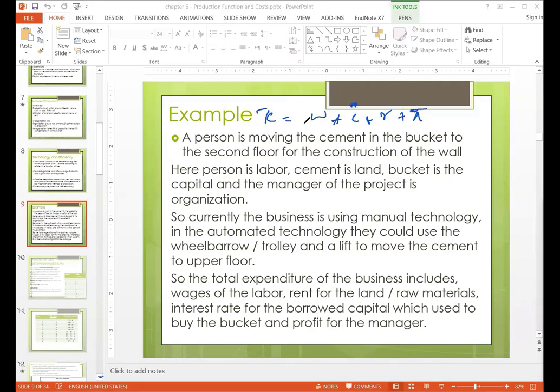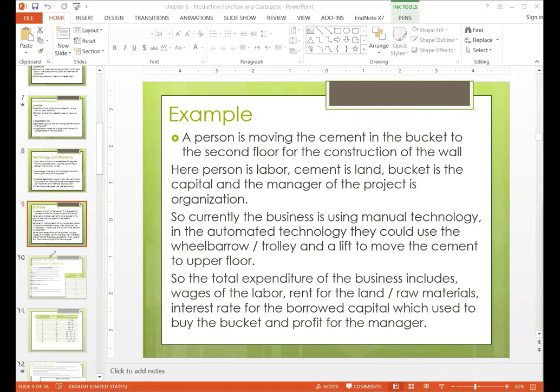Wage expense will come from the number of labor that they employ. Interest expense will come from the capital that they employ. Rental expense will come from the land that they employ, and the profit expense will come from the owners that they add on. So means they are sharing the ownership, working in a partnership. So it means there are four types of costs in terms of inputs.